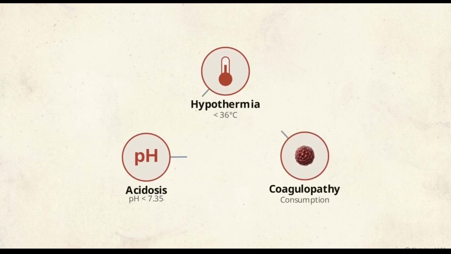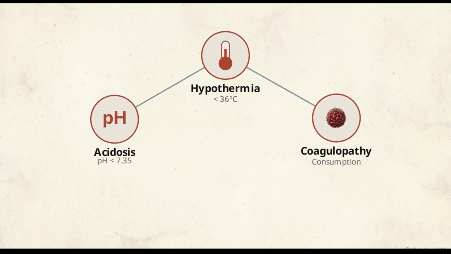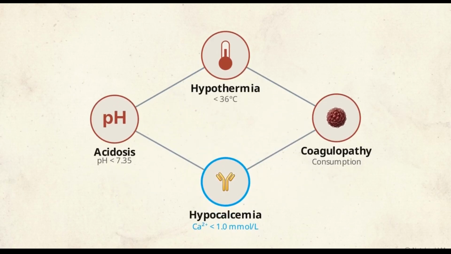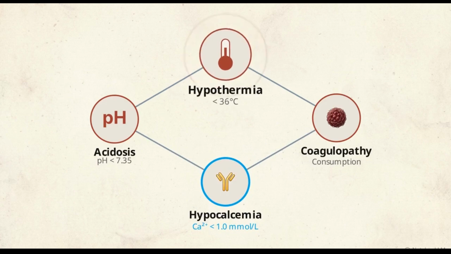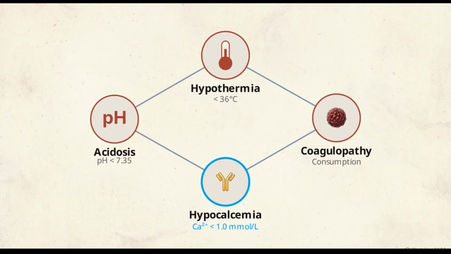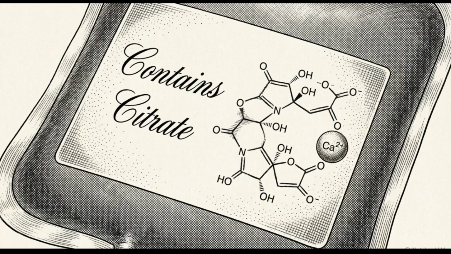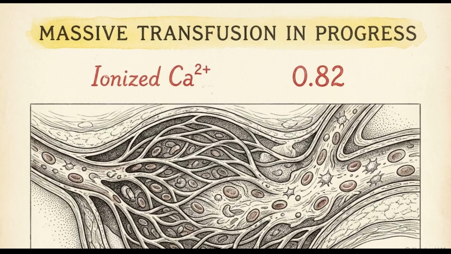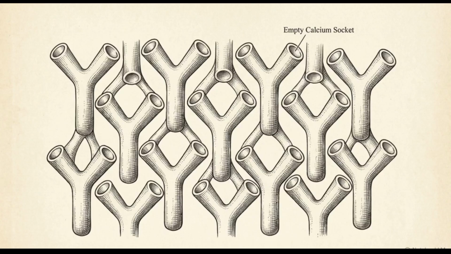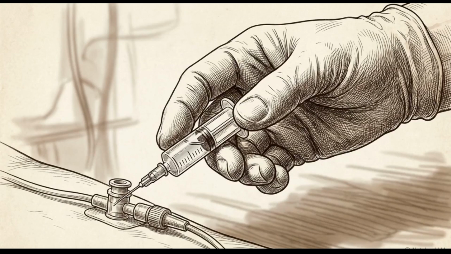This evolution transforms the classic lethal triad of trauma into a lethal diamond, adding hypocalcemia as a recognized major driver of mortality alongside hypothermia, acidosis, and coagulopathy. Stored blood products contain citrate, which binds to and chelates the patient's circulating ionized calcium. Up to 97% of massive transfusion patients develop hypocalcemia within 24 hours, completely disabling the activation of vitamin K-dependent clotting factors. You must proactively maintain ionized calcium levels above 1.0 millimoles per liter.